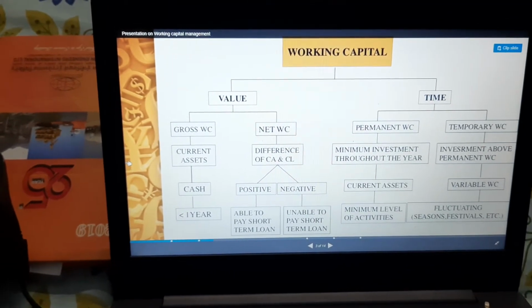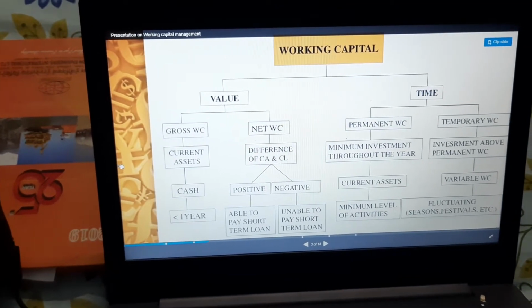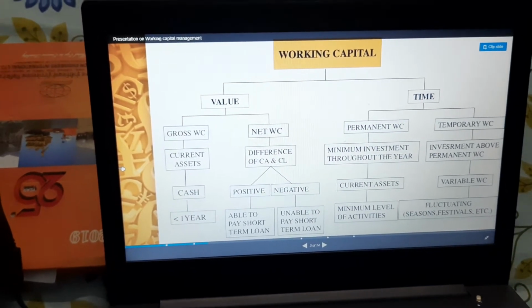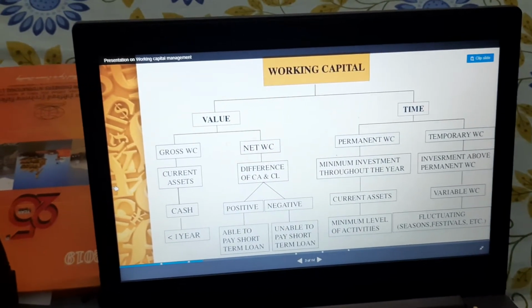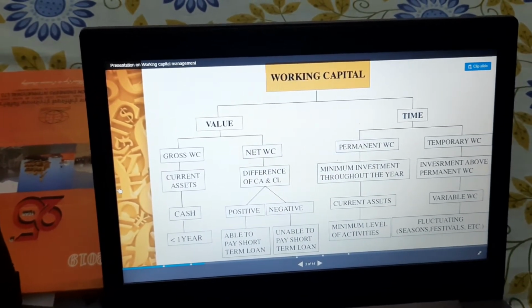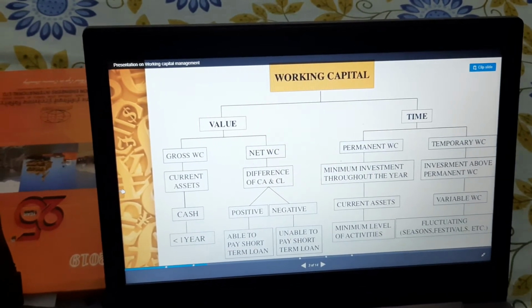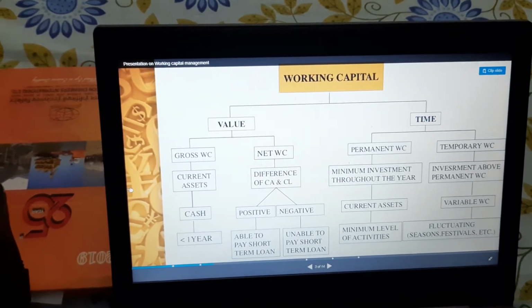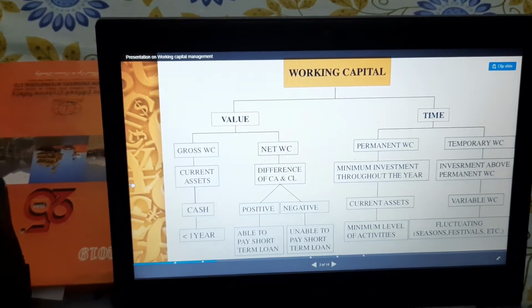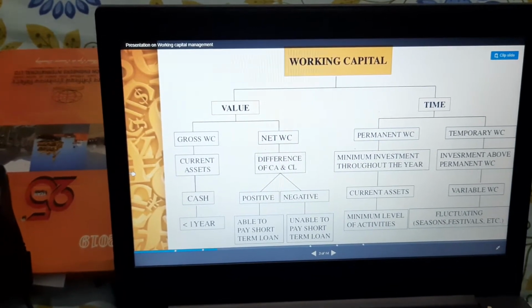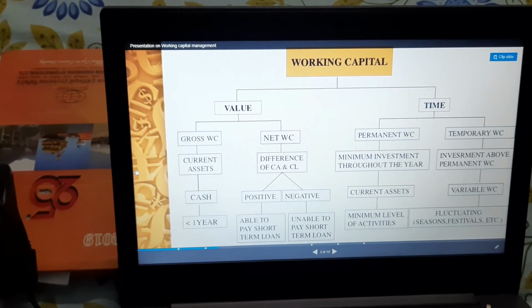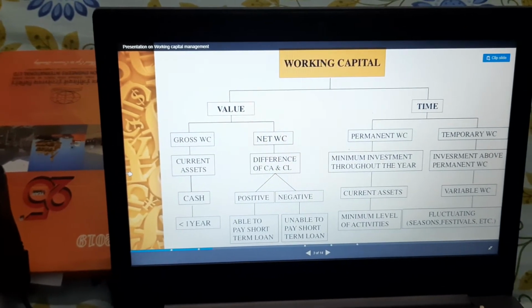Permanent working capital is the minimum investment throughout the year, and temporary working capital is the investment which is above the permanent working capital, right? So it is a bit in excess of permanent working capital. Permanent working capital is an example of current assets, and temporary is the variable working capital, which keeps on fluctuating, right?